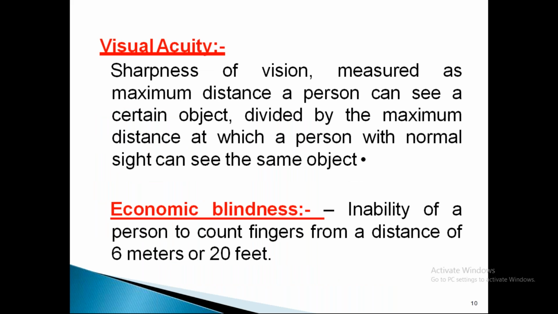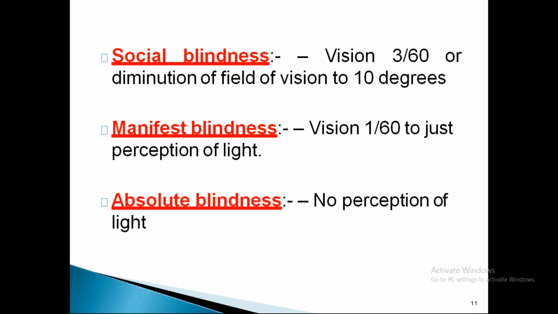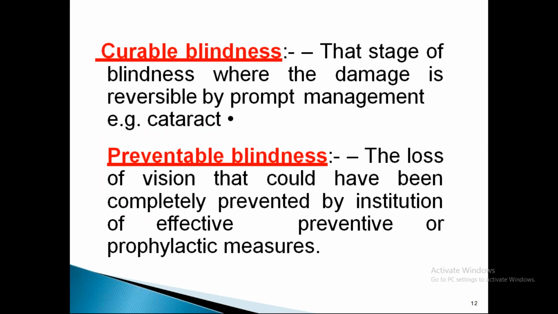So economic blindness, I told you already, is the inability of the person to count fingers from a distance of 6 meters. Unable to count fingers at 6 meters, then it is called economic blindness. Social blindness: less than 3/60 or 3/60 with visual field less than 10 degrees. Manifest blindness: 1/60, that is 1 meter, even at 1 foot distance the patient is not able to see the first line of the Snellen's chart, to just perception of light. Absolute blindness: there is no perception of light also.